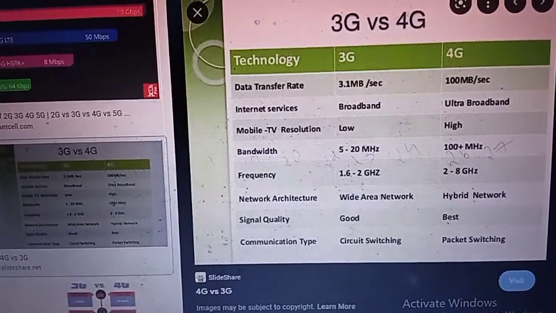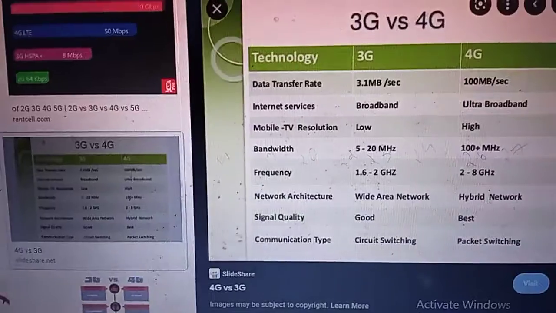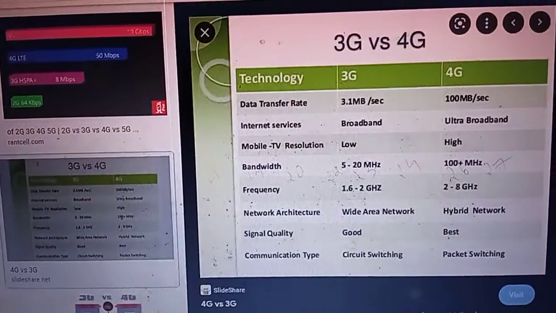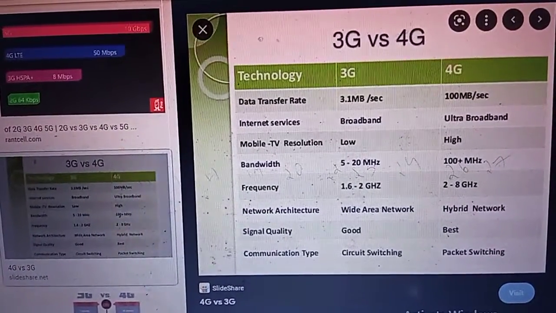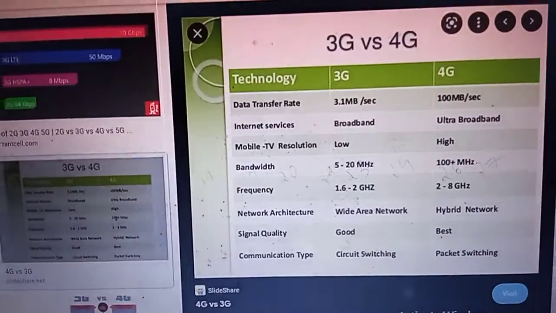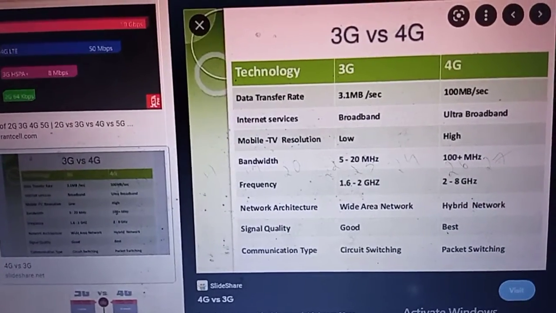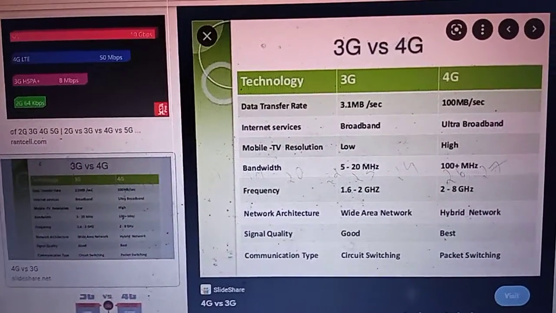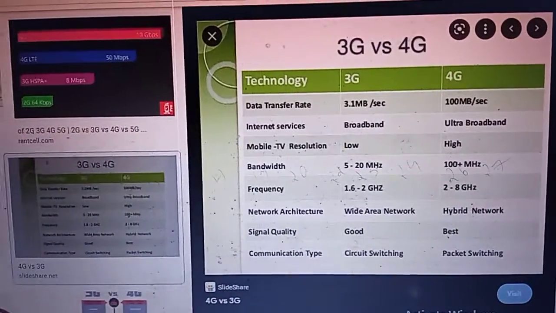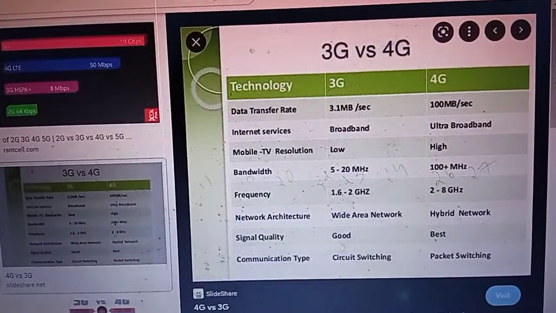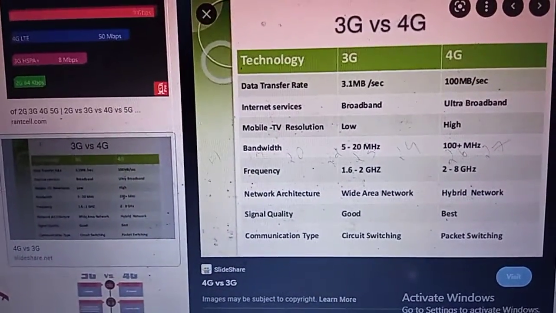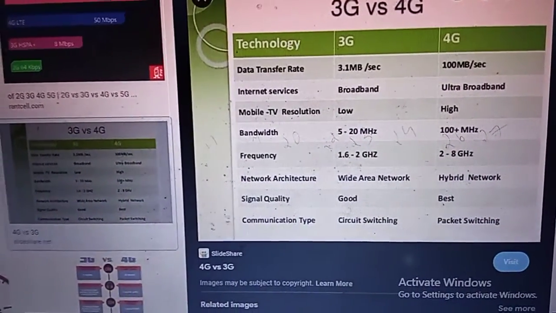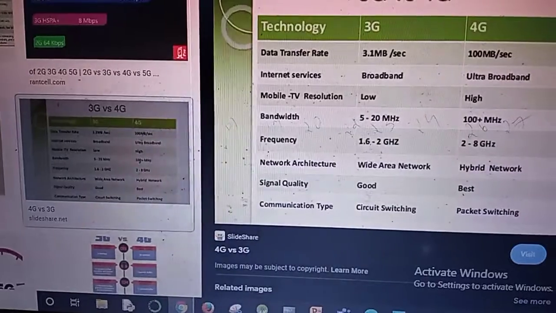So all the messages are divided into small packets, then the packets are sent in different ways. Different ways means in the network there are too many routes, so they will send the packet along the route where there is no congestion. What do we mean by congestion? For example, if 100 people use the same area, there is congestion like a traffic block. So in packet switching, if there is no congestion, it will take that path. Messages are split into packets, and each packet moves a different way.